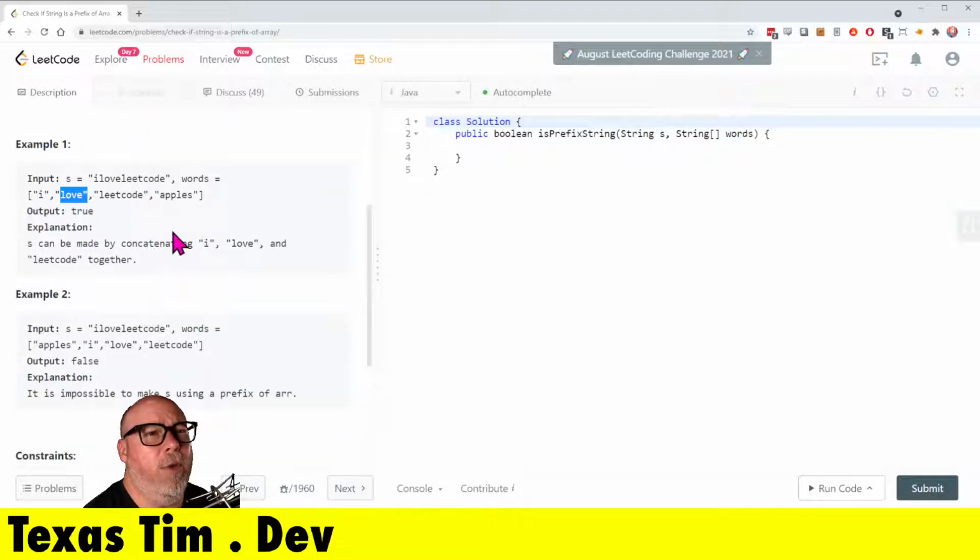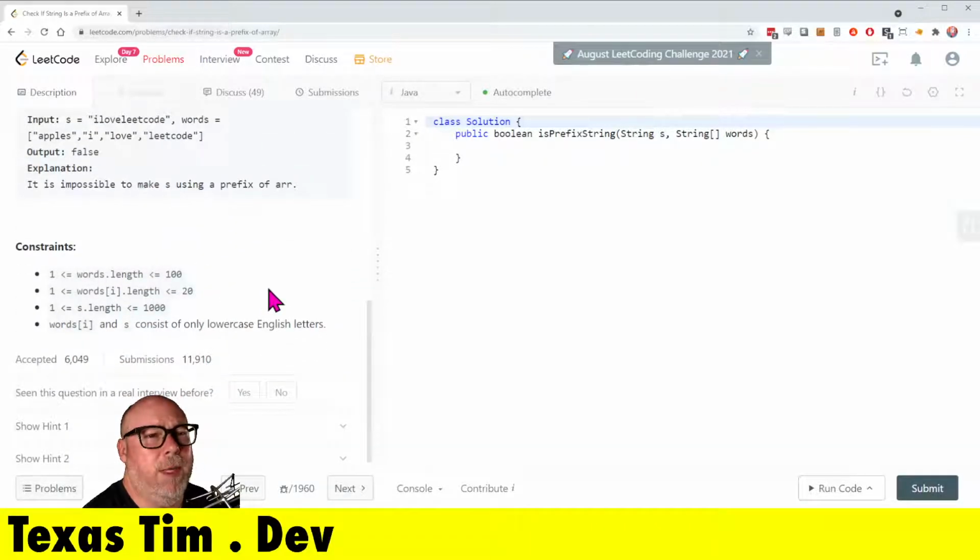So it could be all the words, or it could be fewer than all the words. There could be 100 words in the array. Each word is 20 or fewer characters. All right, I think we can do this. I'm feeling confident. Only lowercase English letters.